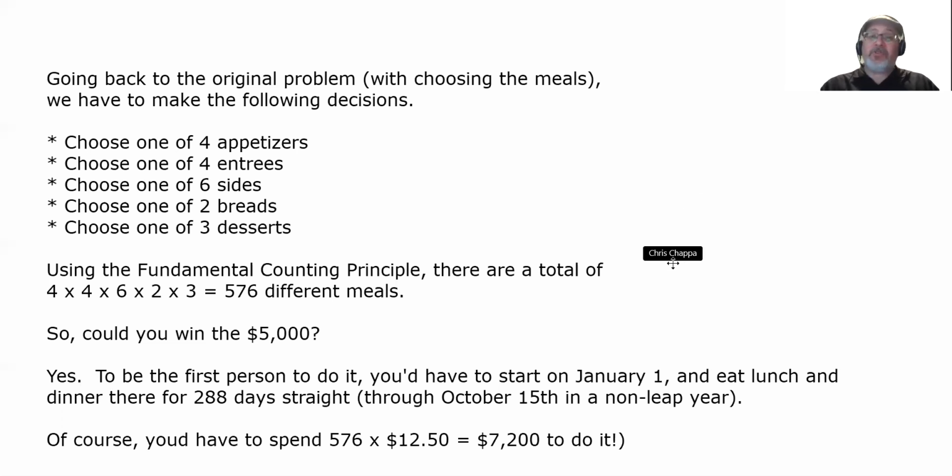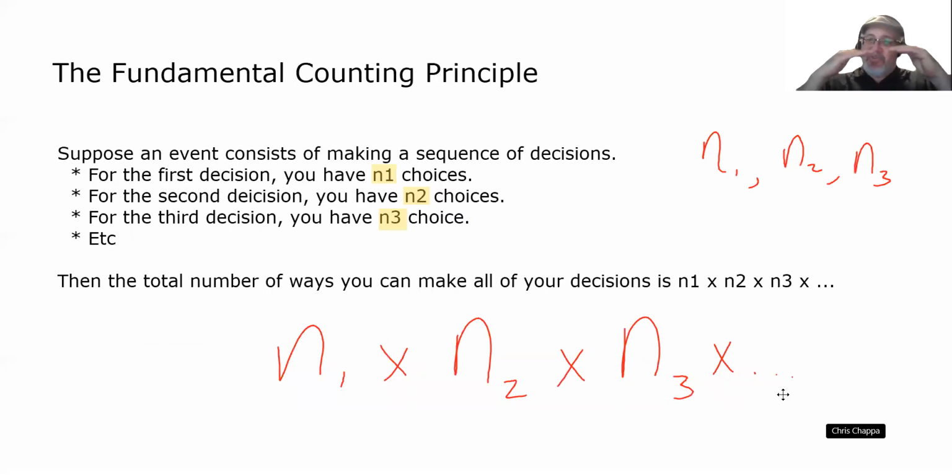So to summarize, the fundamental counting principle says, if you have a sequence of decisions to make and each decision has so many choices, then the total number of ways to make all of your decisions is the product of those numbers of choices.